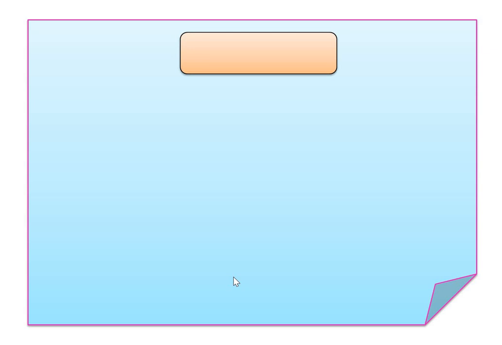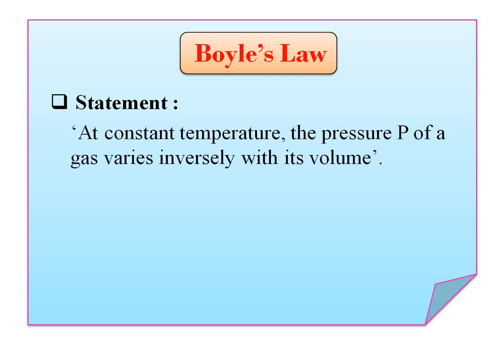So first we see Boyle's law. The statement of Boyle's law is: at constant temperature, the pressure P of a gas varies inversely with its volume. So in mathematical form, Boyle's law can be represented as volume inversely proportional to the pressure at constant temperature.